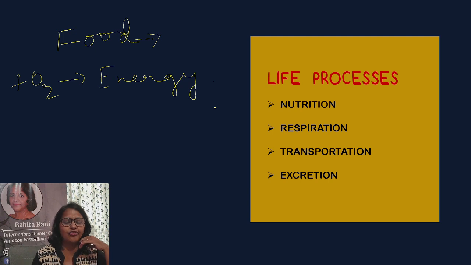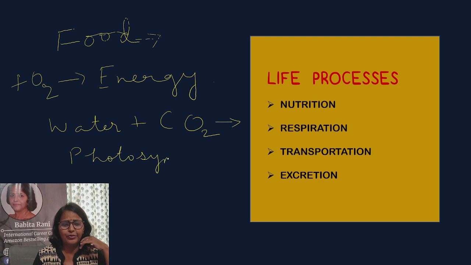What happens in case of plants? Plants take in water and carbon dioxide to perform photosynthesis. That is their mode of nutrition. So animals take food from the outer environment, whereas plants take water and CO2 from the outer environment.